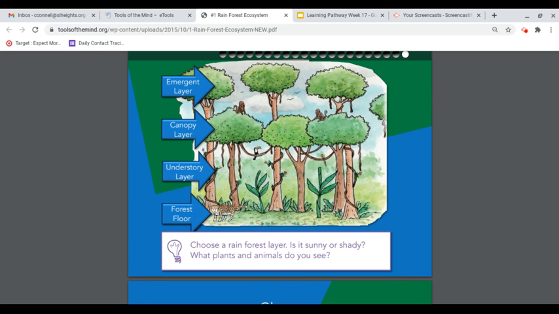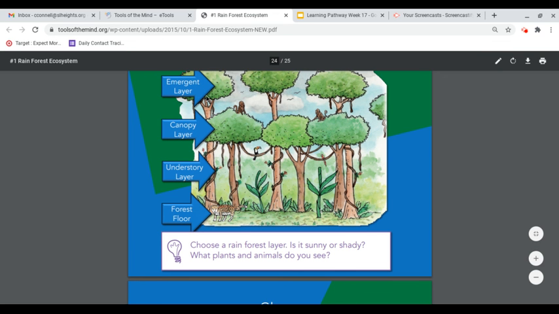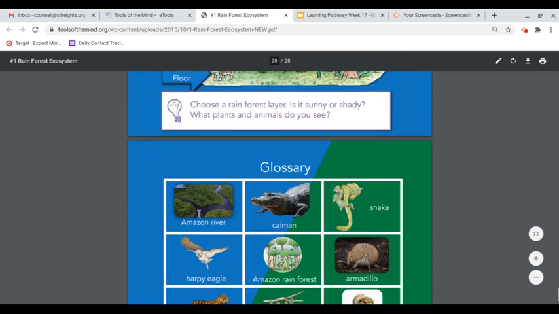So here's one of the questions that you can choose to answer when we meet later. Choose a rainforest layer. Is it sunny or shady? What plants and animals do you see? So remember, the layers were the emergent layer, the canopy layer, understory layer, and the forest floor.